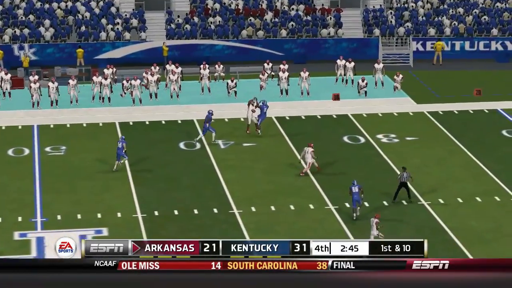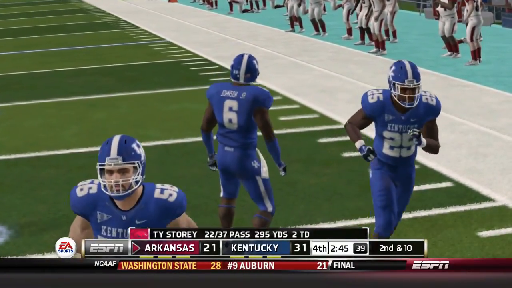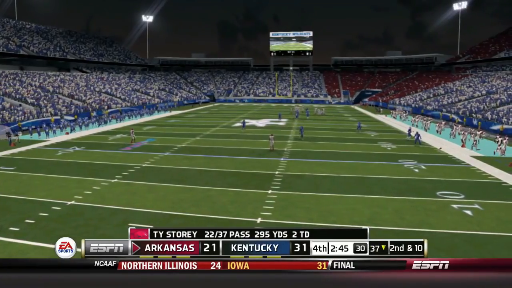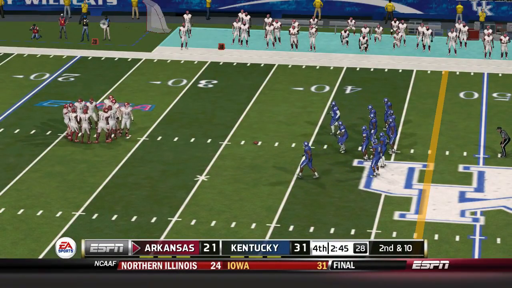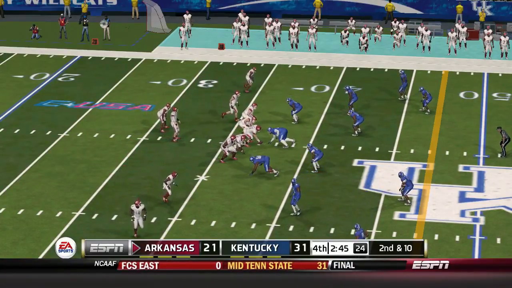Wants to throw outside. Oh, he had the pick and he dropped it. They're really fortunate that wasn't intercepted. Not a very smart decision by the quarterback. He had no shot at completing it. From their own 37-yard line, it's second down.